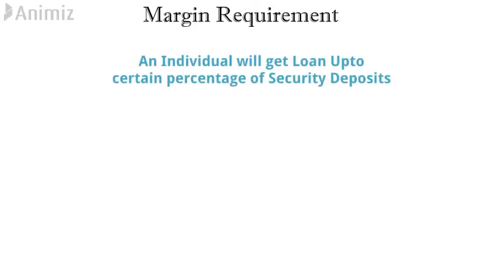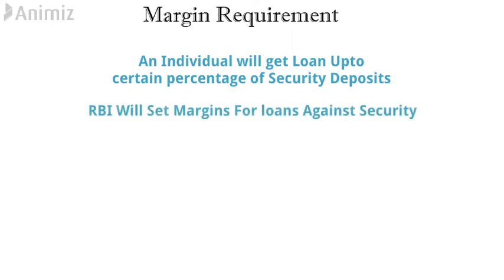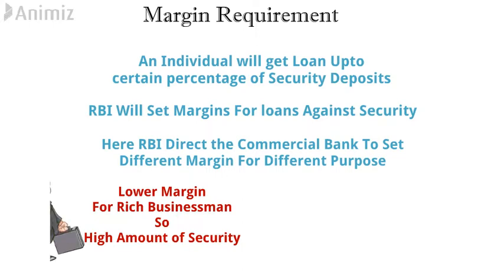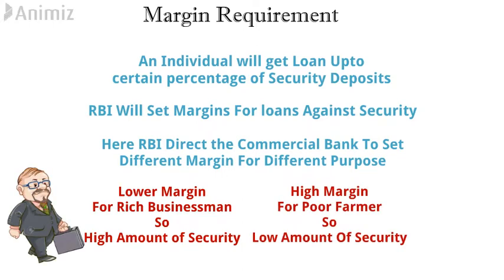The second qualitative tool of monetary policy is margin requirement. According to this tool, an individual will get a loan up to a certain percentage of the security deposit. Here, Reserve Bank of India sets margin for loans against security. Banks are directed to keep different margins for different purposes. Margins are kept very low for businessmen, whereas margins are set extremely high for poor farmers.